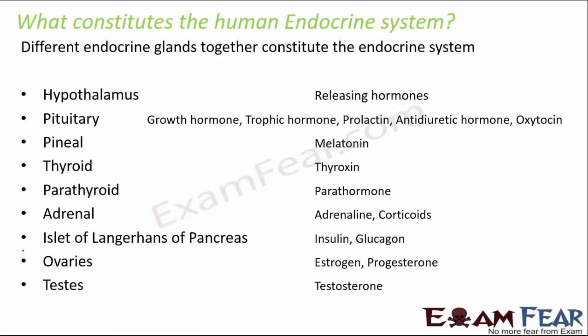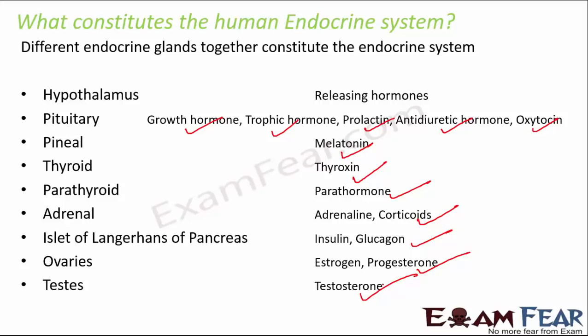So hypothalamus secretes the releasing hormone, pituitary gland releases growth hormone, trophic hormone, prolactin, antidiuretic hormone and oxytocin. Now please remember that you also need to know the functions of each of these hormones. Pineal gland secretes melatonin, thyroid, thyroxine, parathyroid, parathormone, adrenal, adrenaline and corticoids. Islets of Langerhans of pancreas secrete insulin, glucagon. Ovaries secrete estrogen and progesterone, and testes secrete testosterone.